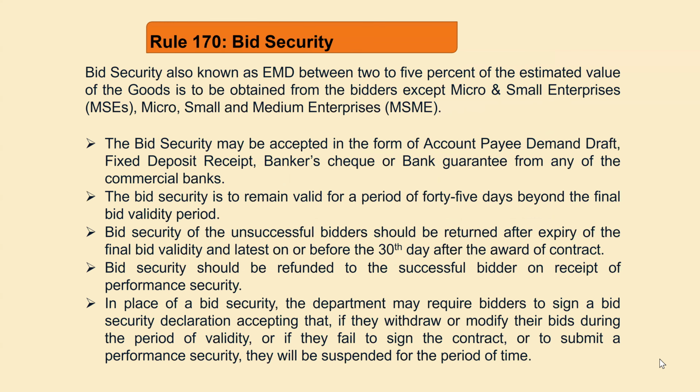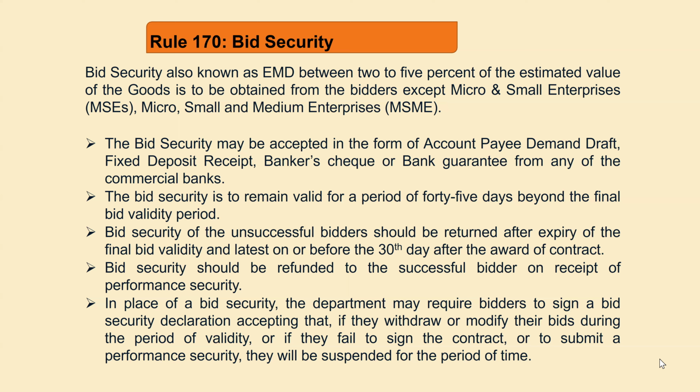Okay. Bid security: in case of our tender, bid security can be obtained. Bid security is also known as earnest money deposit, EMD. So EMD with a range of 2 to 5% of the estimated value of the goods is to be obtained from the bidder, except micro and small enterprises and micro, small and medium enterprises. The bid security can be obtained in the form of account payee demand draft, fixed deposit receipt, banker's cheque, like that.